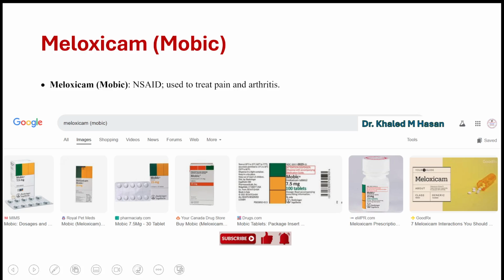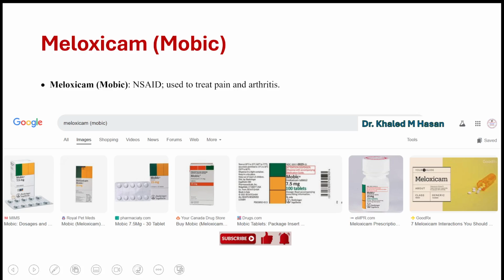And COX1 plays a role in protecting the stomach lining. So if you inhibit that one, you can have some side effects like ulcers. So some of these are gentler on the stomach. Exactly. And so doctors are considering all these factors when they're deciding which NSAID to prescribe.